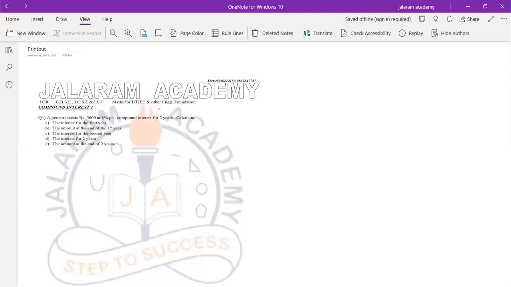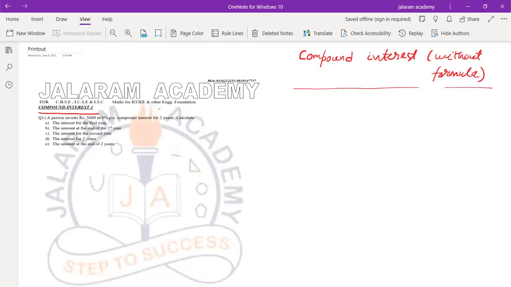So students, today we will start the topic compound interest without using formula. Remember, compound interest without formula means we will use the property of interest only, the concept of compound interest only, to calculate the compound interest.